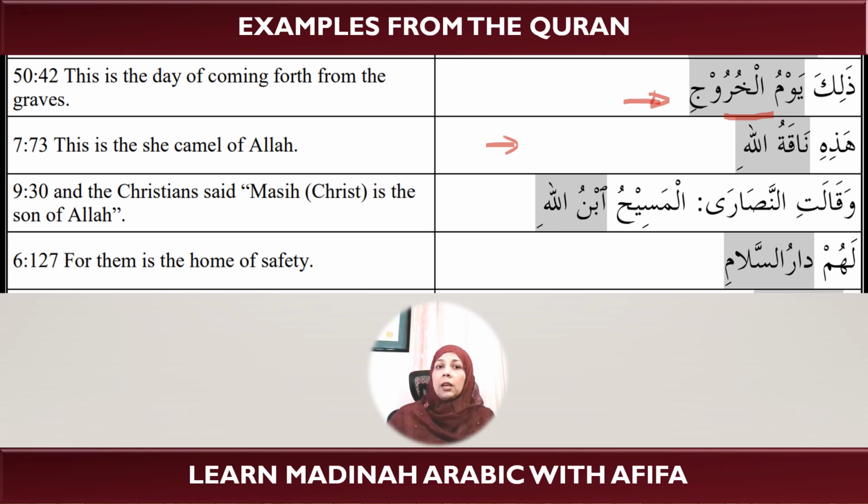The next one you have seen before, it is naqatullahi. It is the she camel of Allah, right? Okay, and the next one is ibnullahi. It means son of Allah. Na'udhu billah. This is referring to what the Christians are saying. Okay, so ibnu is the mudaf and Allahi is the mudaf ilayhi.